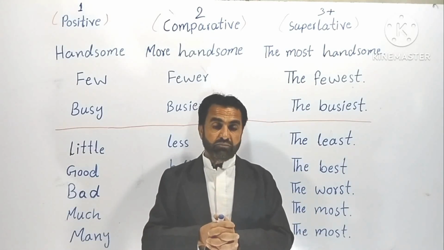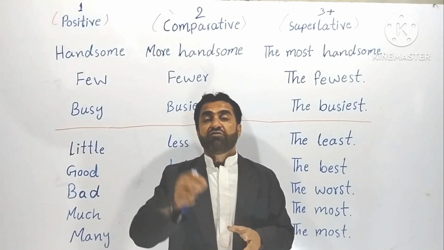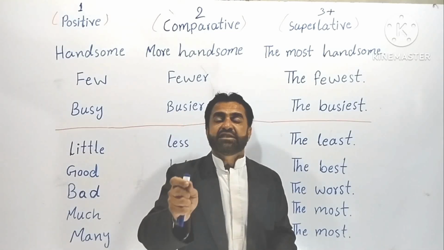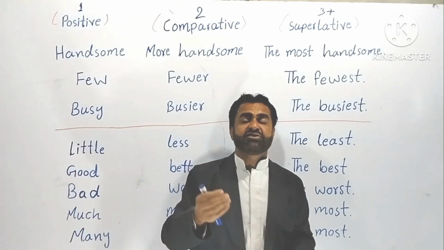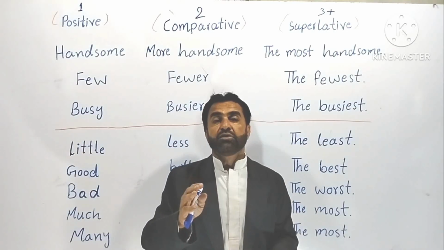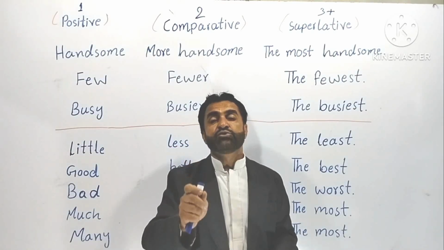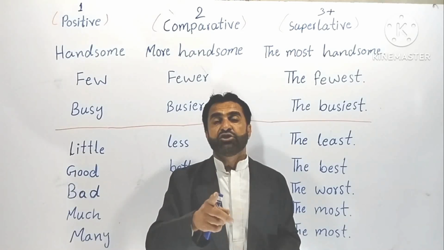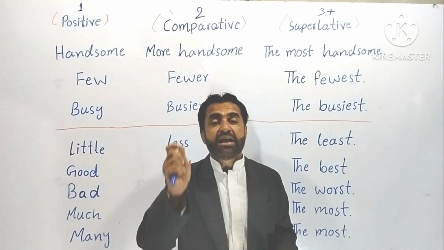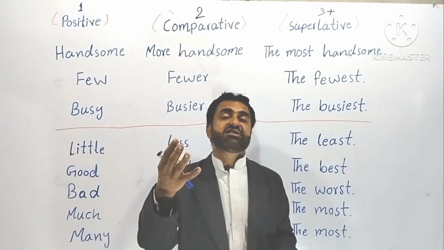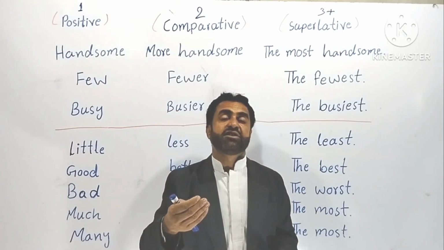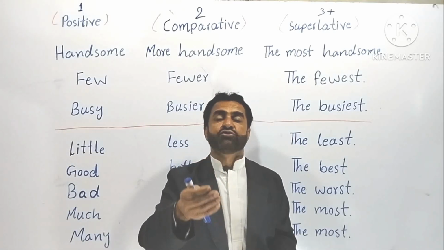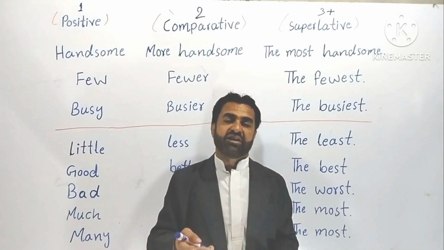Understood? So the rule is this: whenever you see an adjective that consists of 6 or less than 6 letters, for that word we use ER and EST. Once again, any adjective that has 6 letters or less, we use ER for comparative degrees and EST for superlative degrees.